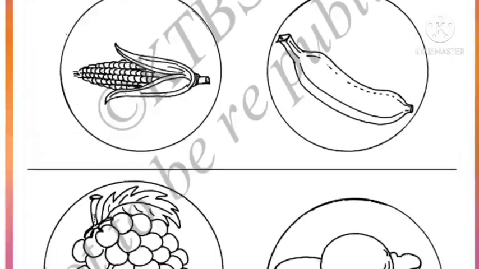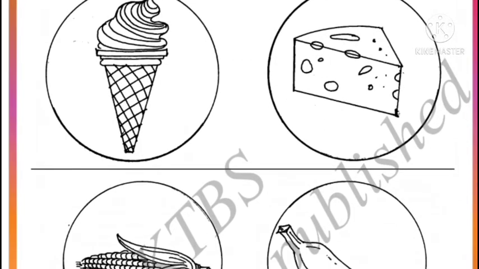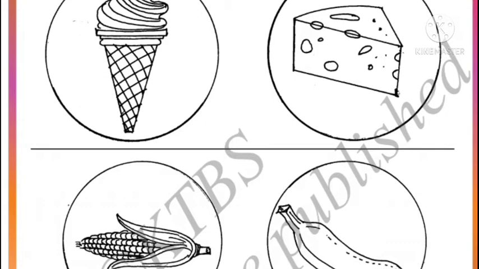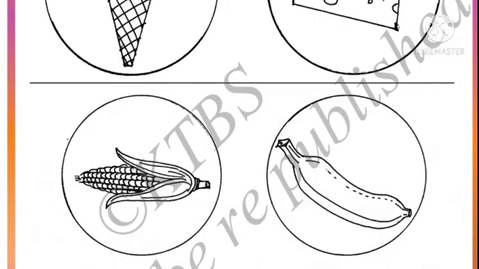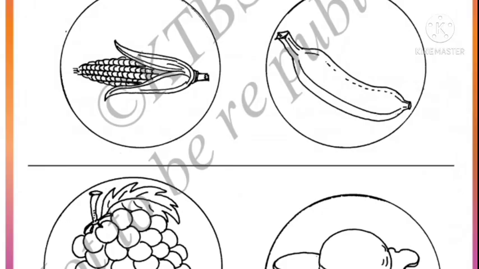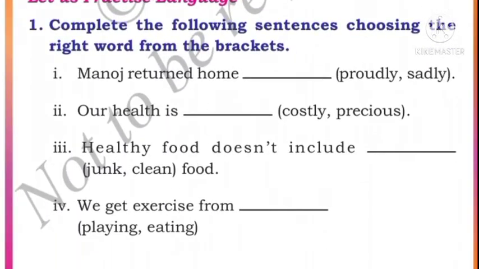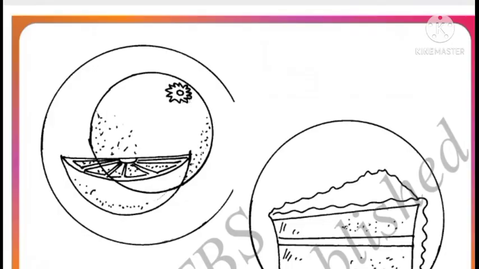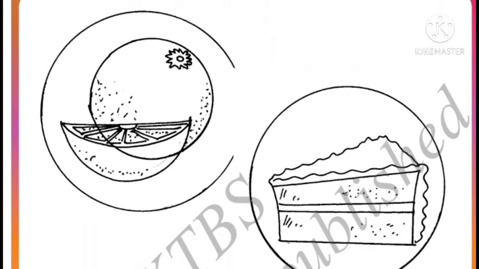Okay, here also it is there, that is ice cream, cheese, corn, banana, grapes, egg. Whichever food you like to eat, you have to color. Okay, see here also it is there, orange and cake. Okay, whichever you like to eat, you have to color.